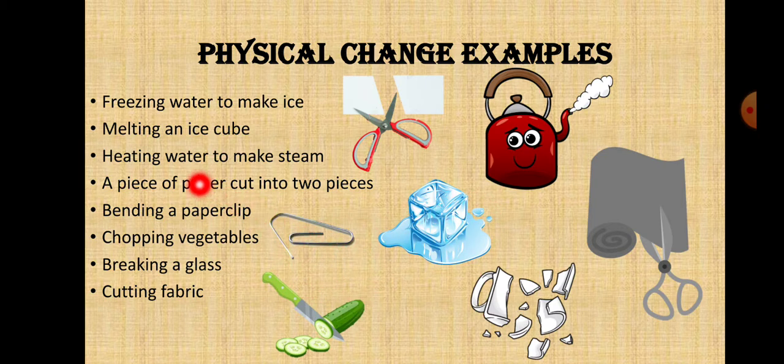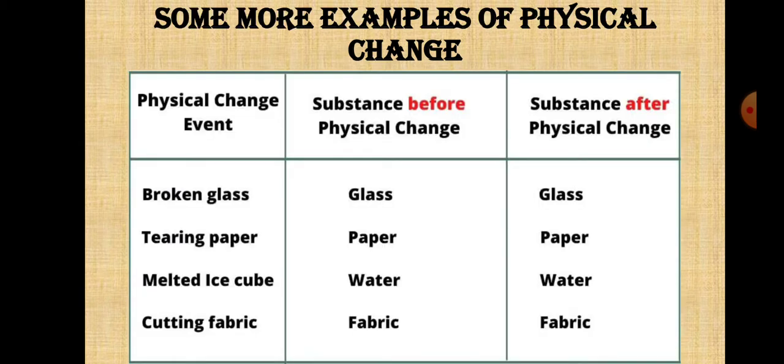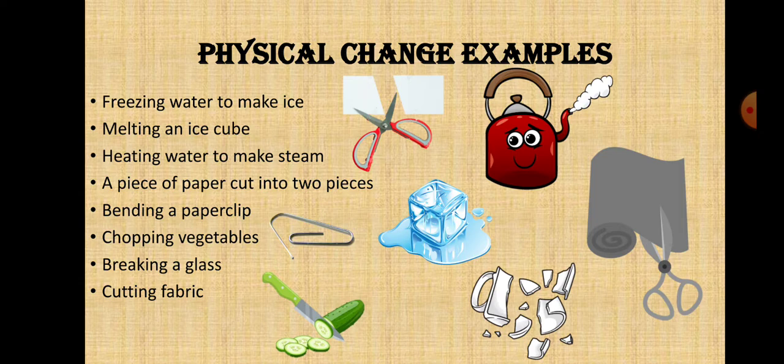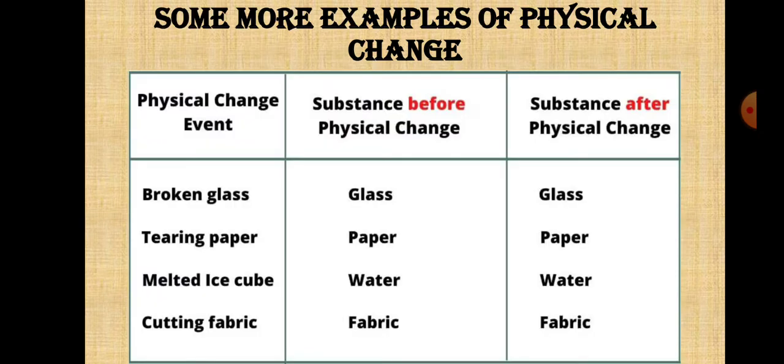Yes, and cutting of vegetables, freezing water to make ice, melting an ice cube, heating water to make steam, and a piece of paper cut into two pieces. Bending a paper clip. When you bend the paper clip, it changes its shape, but later when you make it straight with your force, it comes to the normal position. And chopping the vegetables, they are just changing the shape but their structure is the same, right? So cutting a fabric. So these all are day-to-day life examples for physical changes, children.